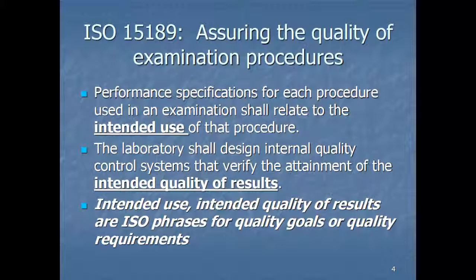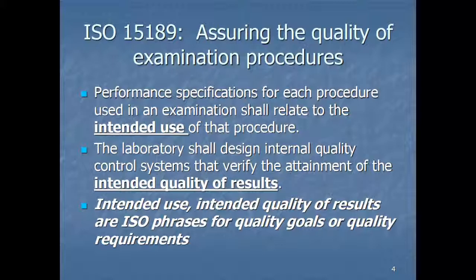And the laboratory shall design internal quality control procedures that verify the attainment of the intended quality of results. ISO doesn't say run 2 QCs. ISO says design your QC based on the intended use, which is the clinical needs for the test. CLIA's got none of that in it. Run 2 of them, set limits any way you want, you're okay.